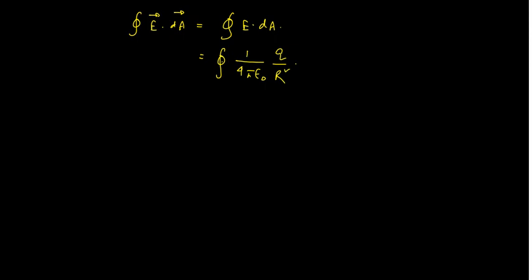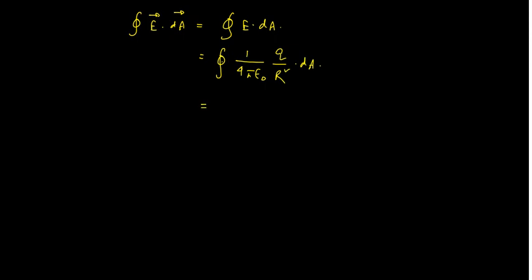Just see, we have written closed integration of E vector dot dA vector. In this case, since they are in the same direction, we will write E into dA. This E, the electric field created by a point charge at the surface, will be equal to 1 by 4 pi epsilon naught, q by capital R square, into dA.